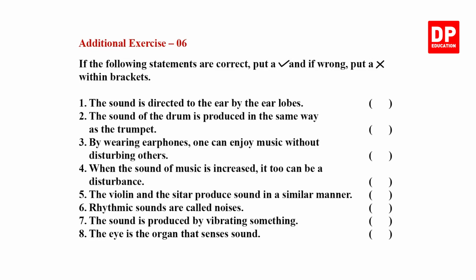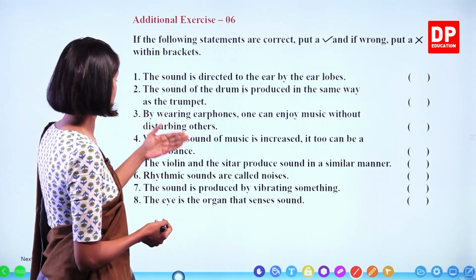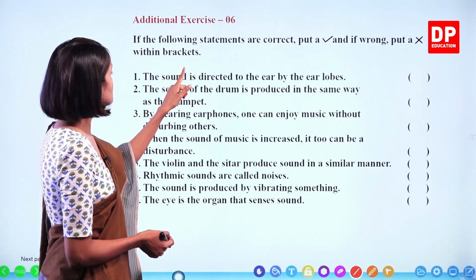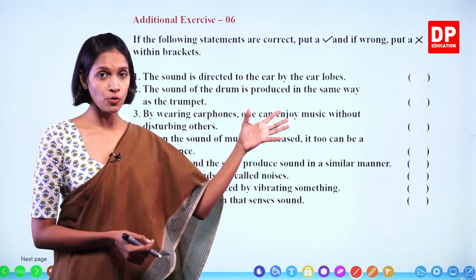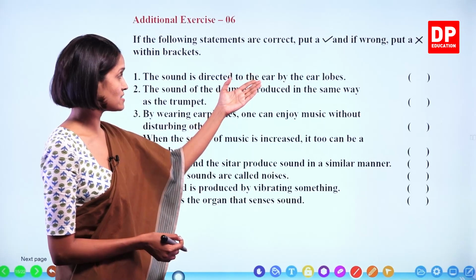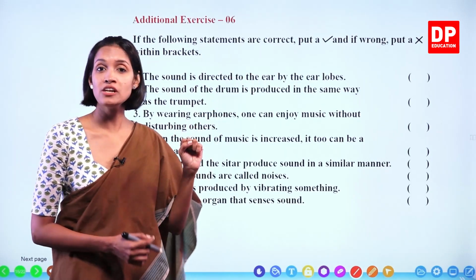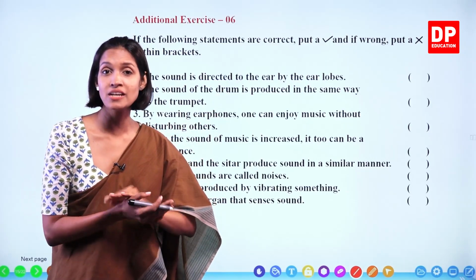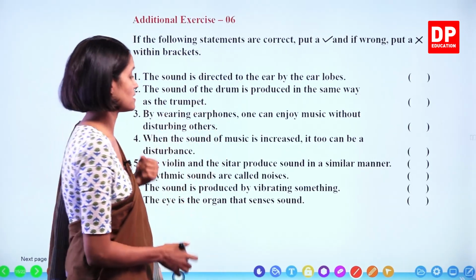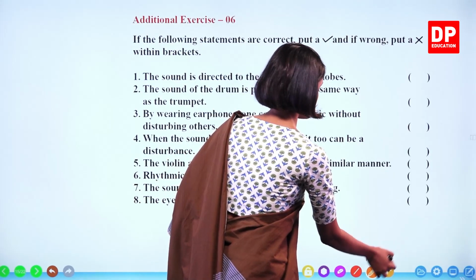Additional exercise 6. If the following statements are correct, put a tick, and if wrong, put a cross within brackets. We will read through these things. The sound is directed to the ear by the ear lobes. Correct or not, children? This is correct. This is why, because of the special shape of the ear lobes, it can collect sound waves and direct them to the ear. This is correct. We'll write.